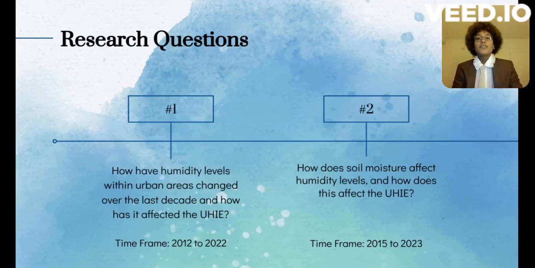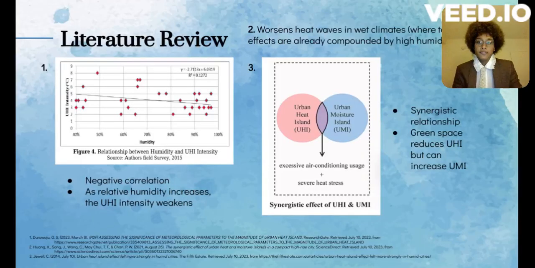In terms of background information, one crucial study we found told us that there's a negative correlation between relative humidity and urban heat island intensity. In other words, as relative humidity increases, the urban heat island intensity weakens. The scatter plot depicted here actually reveals that larger magnitudes of urban heat island intensity occur during conditions of high relative humidity, while the highest urban heat island intensity occurred during hot afternoons when the air was much less humid.